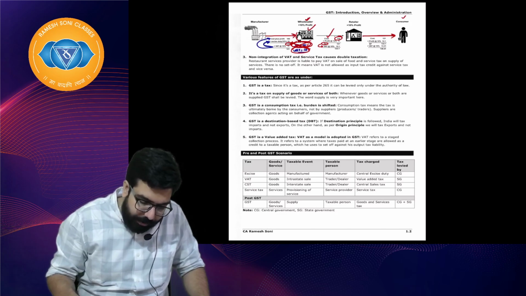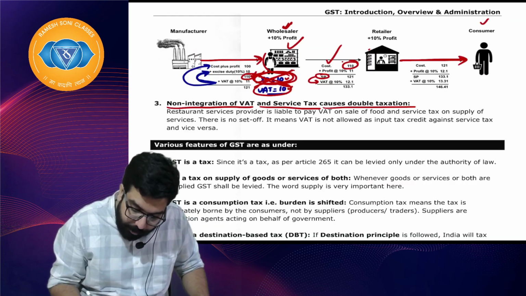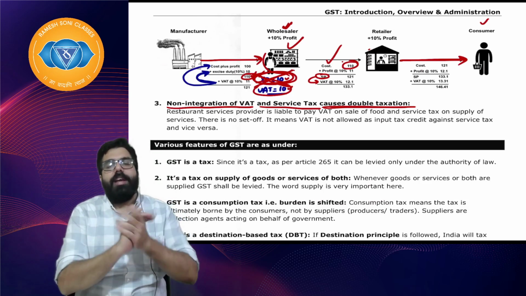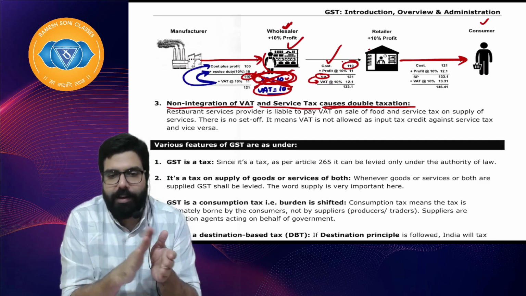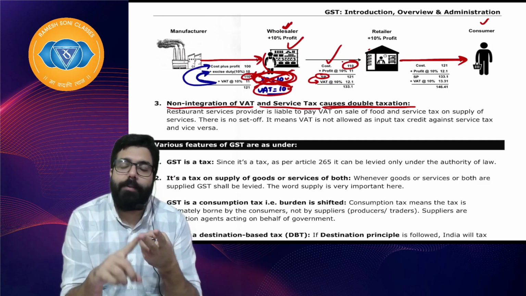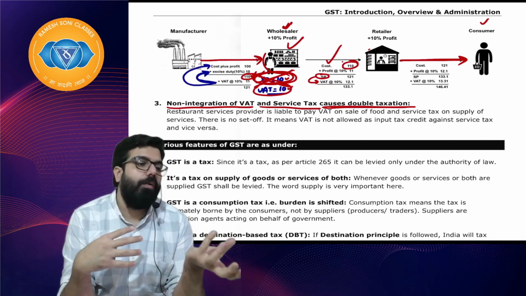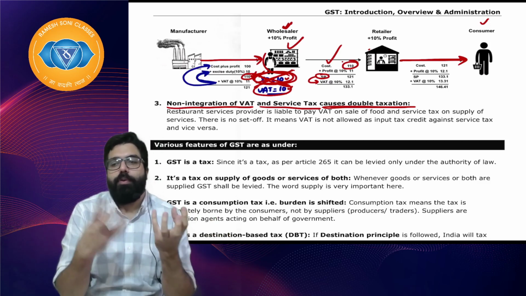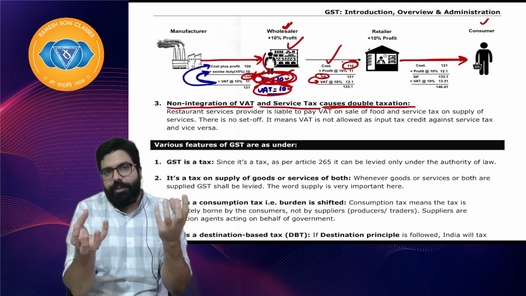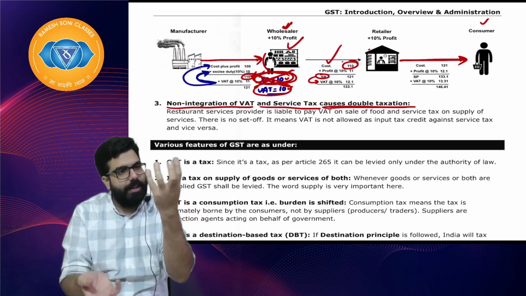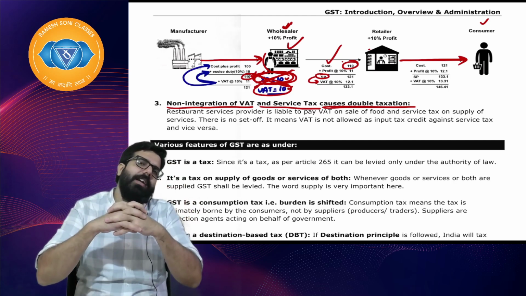Second one done. The third one says non-integration of VAT and service tax causes double taxation. Baba, if you see, when you used to go to a restaurant earlier than this GST scenario, VAT was being charged, service tax was charged. On the food component, 40% is food, 60% is service. They used to say food is goods, and service is also provided. 60% is service tax, food pays goods, goods pay VAT. So Baba, there was non-integration of VAT and service tax.